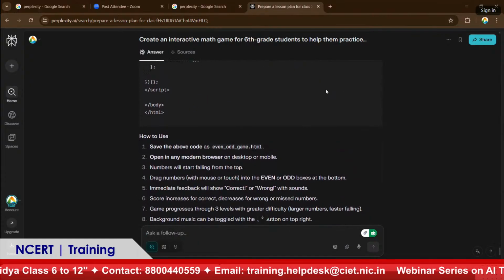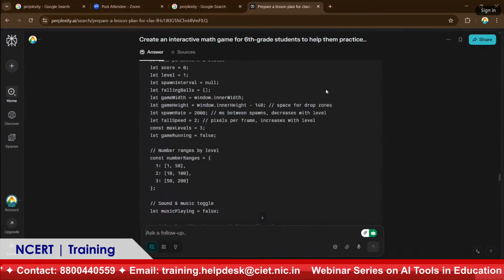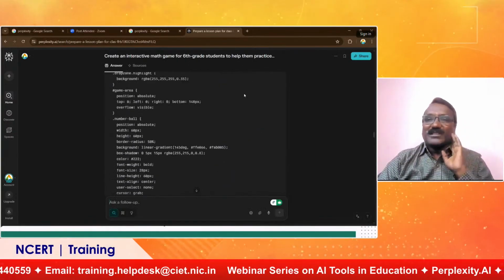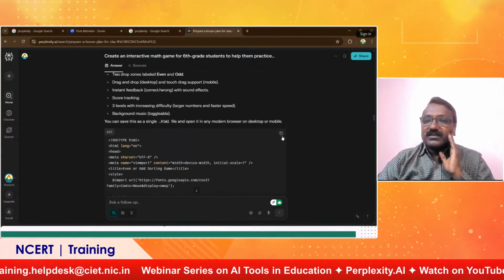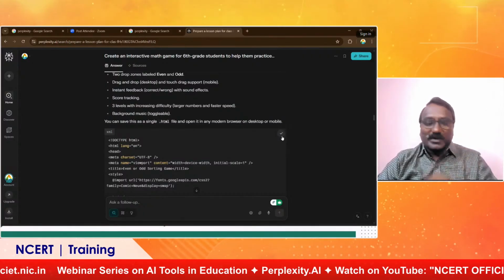So what we do is, come and see this code. No need to read all these things. What we need to do is copy this code. There is a button called copy. It is copied.